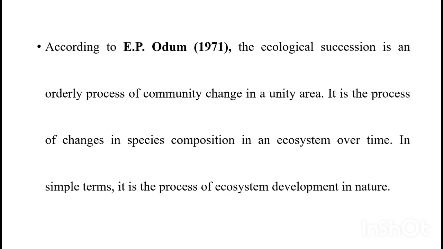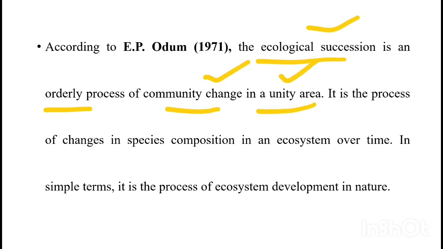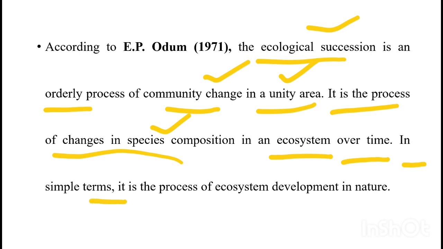According to E.P. Odum in 1971, ecological succession is an orderly process of community change in a unit area. It is a process of change in species composition in an ecosystem over time. In simple terms, it is a process of ecosystem development in nature. So in this way, ecosystems develop.